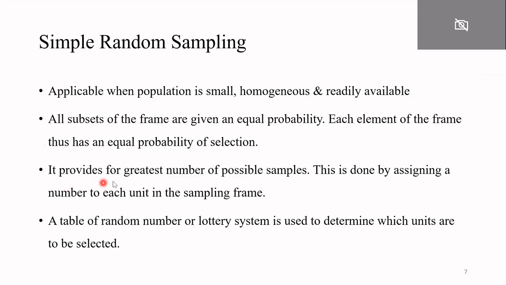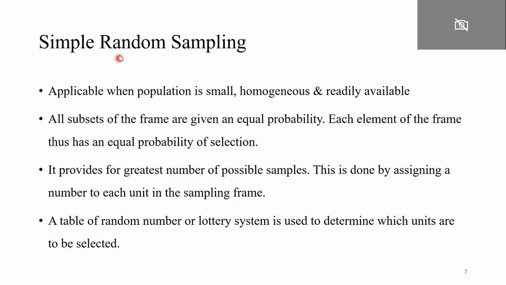Simple random sampling performs a large number of permutations and combinations, and will provide you the greatest number of possible samples. This simple random sampling is done by assigning a number to each unit in the sampling frame, using a table of random numbers.